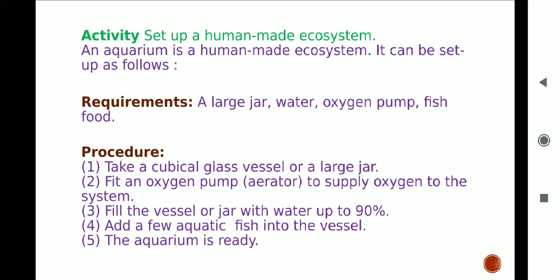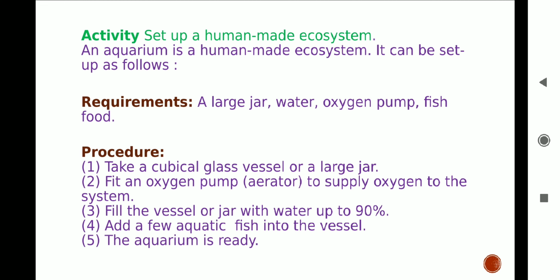We can set up an artificial ecosystem at our home. For setting up an aquarium, an oxygen pump is attached with the empty large glass jar for supplying oxygen to the system. Water is poured into the jar before keeping aquatic animals inside it.